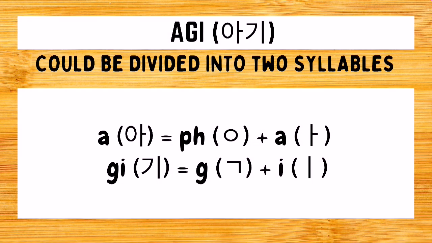How do we write agi in Hangul? Let's start with the first syllable. To be able to write a syllable a in Hangul, we need to draw first a placeholder ieung, followed by an a character. For the second syllable gi, we need to draw first a giyeok character, followed by an i character. And then we just have to combine this to form the Hangul of the word agi.